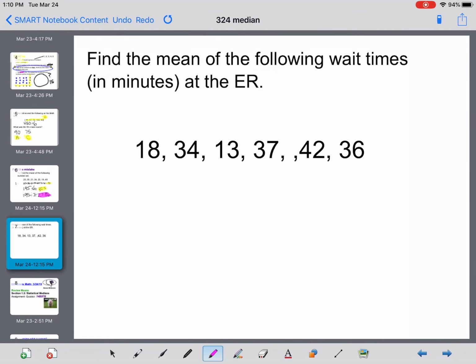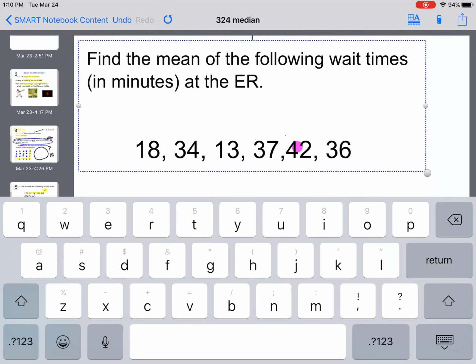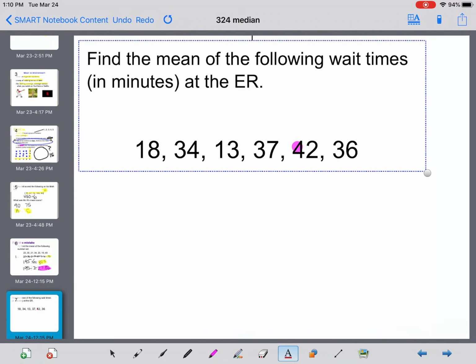Now, I have one more example for you guys. I want you to work through this and tell me the answer. Work through the answer first, and then we will work through it as a group. Found a little mistake here. Perfect time to fix it while we let you work.